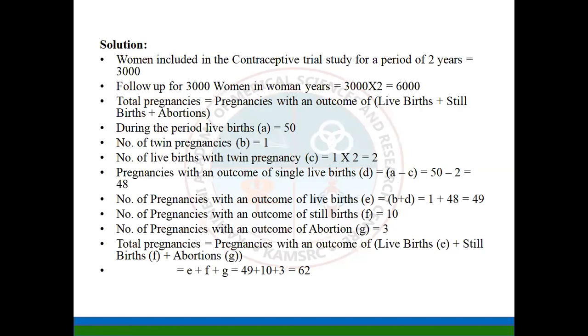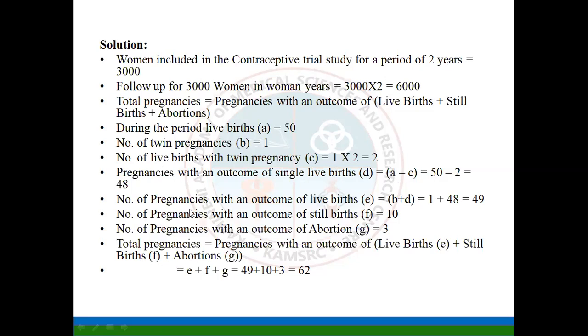Solution is, as we already discussed, women included in the contraceptive trial study for a period of 2 years are 3,000. So 3,000 women were followed up to 2 years. We have to calculate the women years. That is 3,000 into 2, it comes to 6,000 women years.